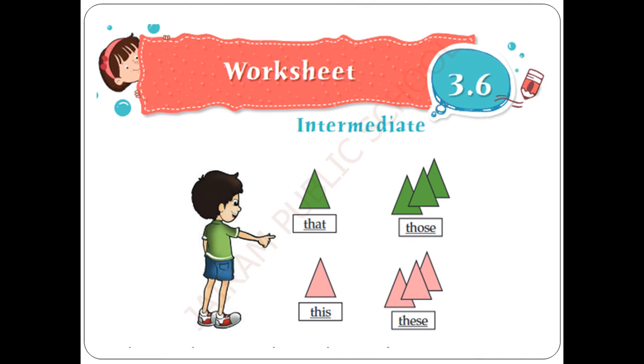Now let's go to the next Roman. What is this, my dear children? That, those, this, these. What is the boy pointing at? Shall we see now? Those are called demonstrative pronouns. Pronouns that are used to point out objects are known as demonstrative pronouns. So when we are pointing at some objects, those words are called demonstrative pronouns. This, that, these, those are demonstrative pronouns.